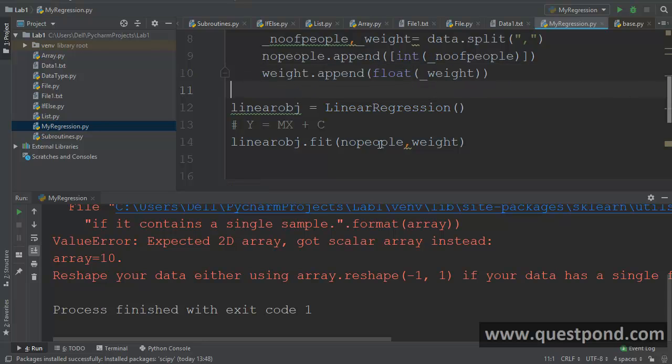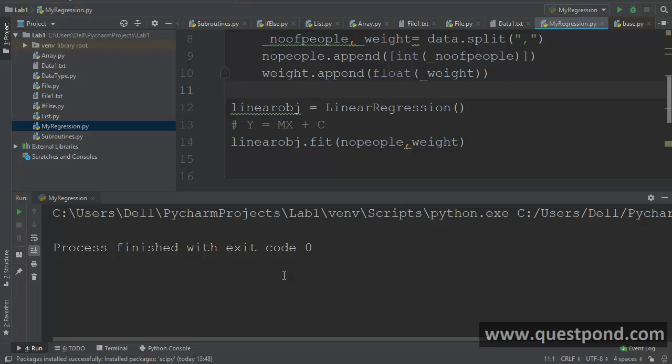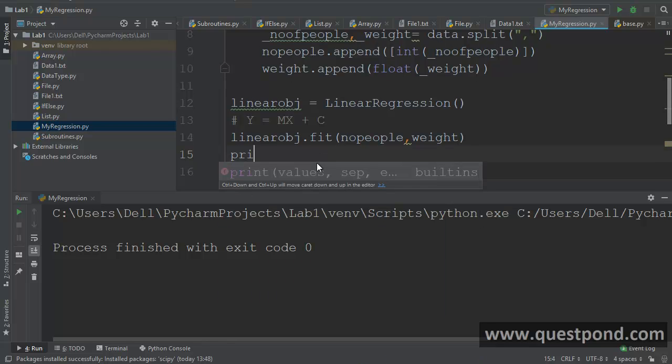So remember that I was using underscore NO of people, right? Which was actually a simple variable, right? So now let us see if this runs or not. So that is good. So that means now you can see my linear regression model is now trained, right? Now let us go and try to question the linear regression model.